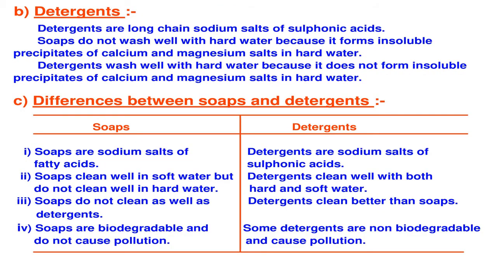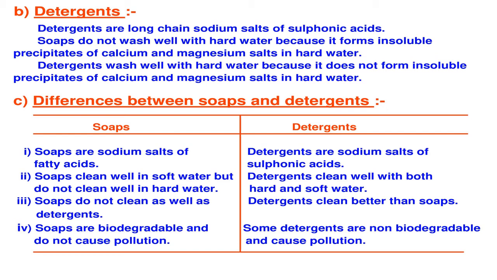Now, but the problem of soap is what? Soap gives rich lather only with soft water. But nowadays we are going for the construction of houses beyond a certain city limits, where there is no supply of soft water from the municipality or the water board. That time we have to go for the bore water. And normally bore water comes from deep inside the earth crust, so it contains many calcium and magnesium salts, which is called as the hard water. So in the hard water, soap will not give that much good result. So cleaning action will not be done properly.